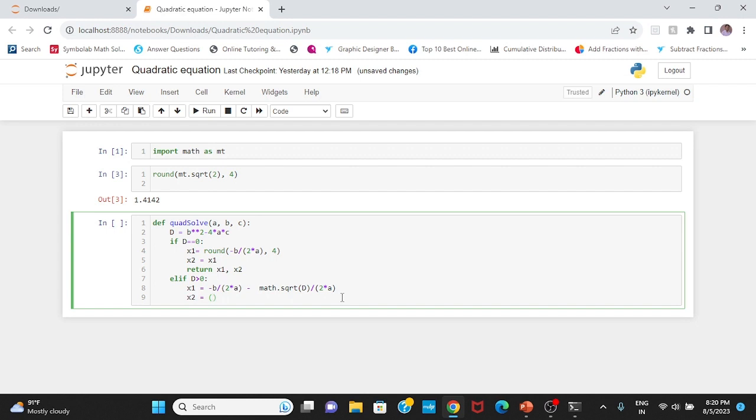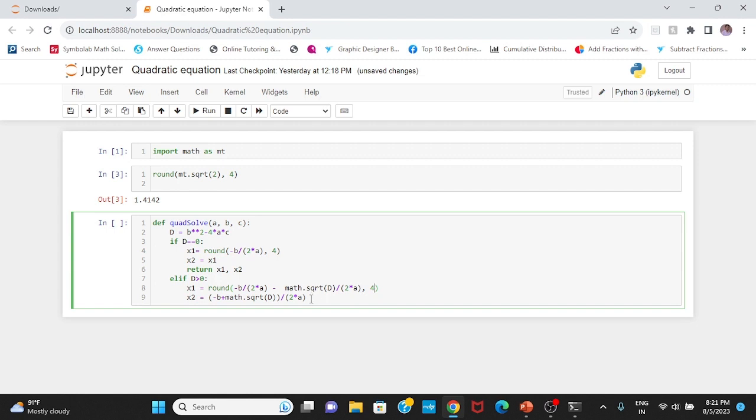I will write everything in parentheses, like negative b plus math dot sqrt of d, and then divided by 2 times a. This whole quantity can be within the parentheses, and I will round it to 4 decimal places.